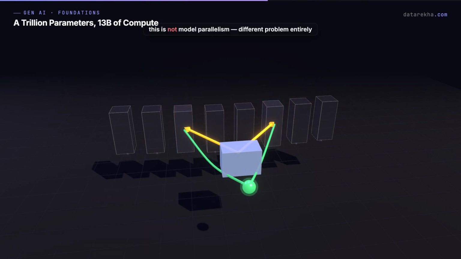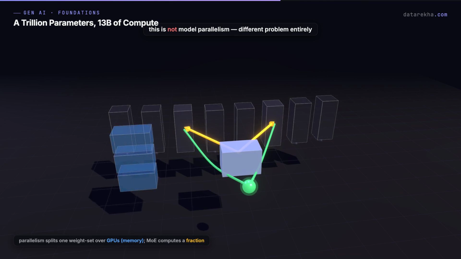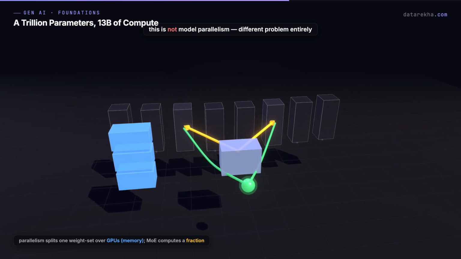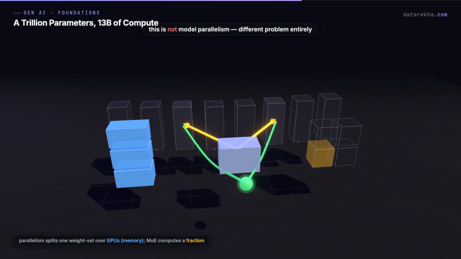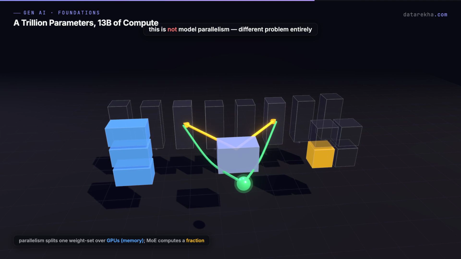Now hear the misconception, because it is everywhere. This is not just model parallelism. Parallelism splits one set of weights across GPUs to fit in memory. MoE keeps the weights, but each token computes through only a fraction. Parallelism solves memory, MoE solves the compute versus capacity trade-off. Different problems entirely.